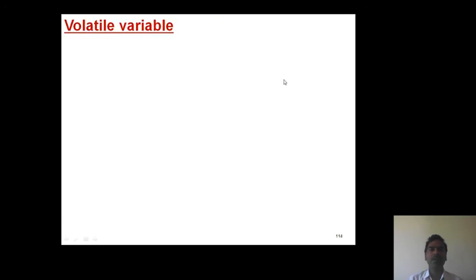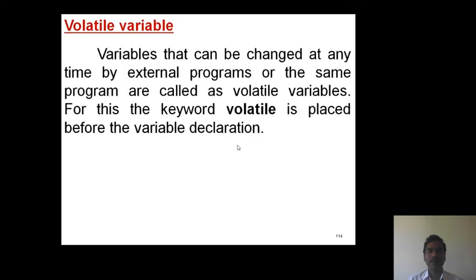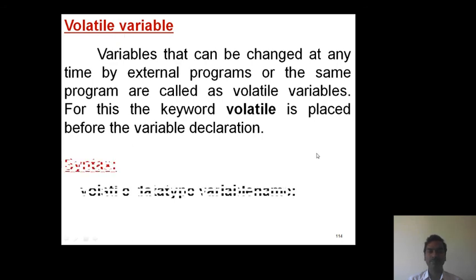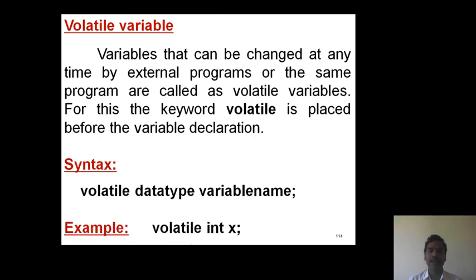Next, volatile variable. A variable can be made such that it can be changed anywhere within the program with the volatile qualifier. If the variable is defined with the volatile qualifier, then the variable is treated as a volatile variable. Syntax: volatile data type variable name. Example: volatile int x. So x is treated as a variable, and it can be changed anywhere.